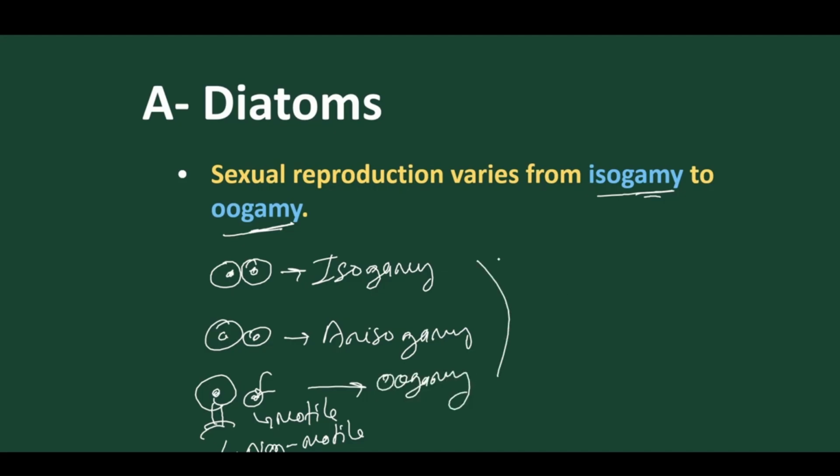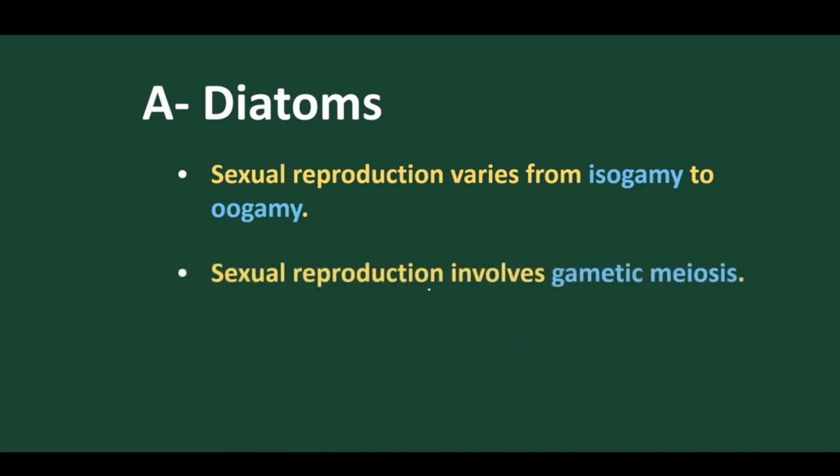So three modes of sexual reproduction are present. The gametes are either of the same size, or of different size, or of different size where one is motile and the other immotile, which is called oogamy. Irregular gamete size is called anisogamy, and regular gamete size is called isogamy. So this is the sexual mode of reproduction, and yes, it involves gametic meiosis.